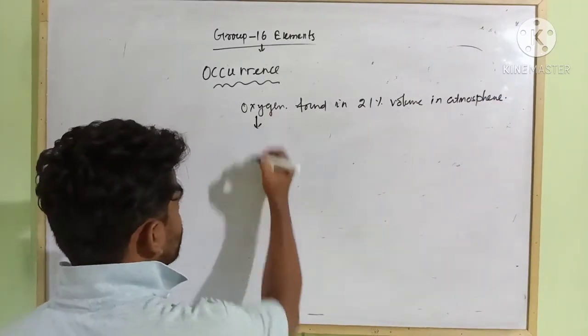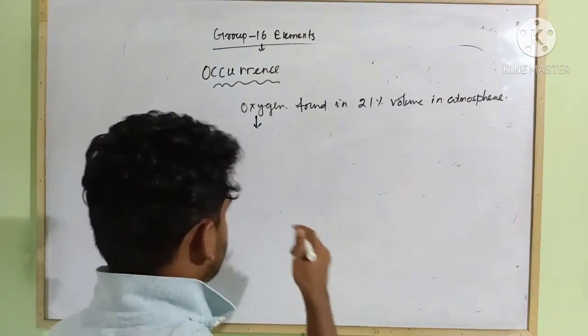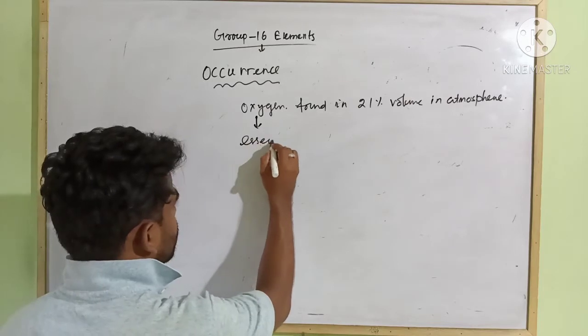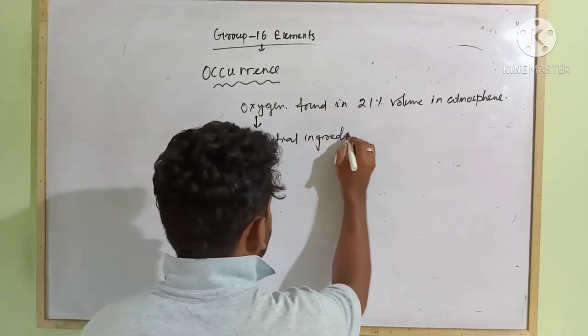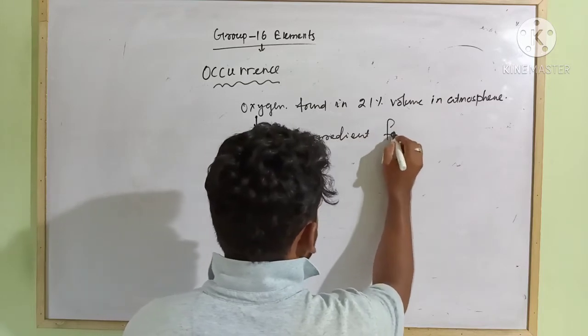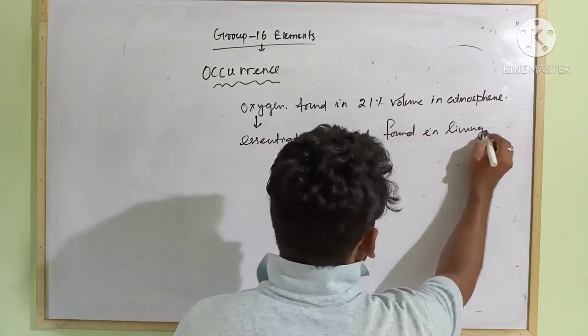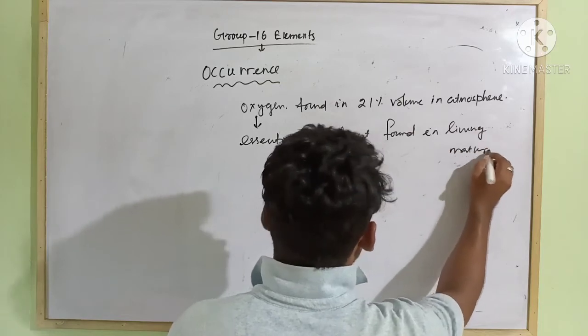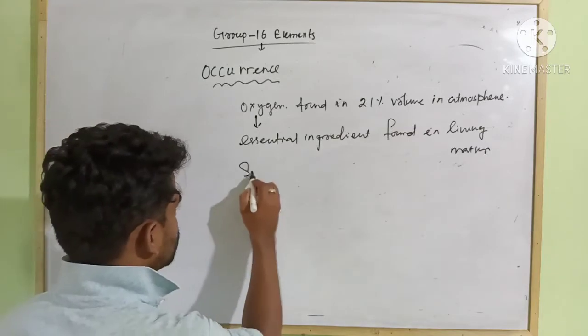This oxygen is also one of the essential ingredients found in living matter. Next, that is sulfur.